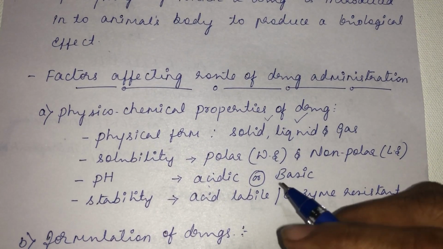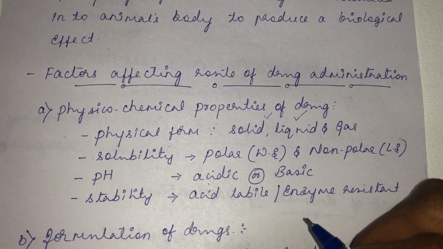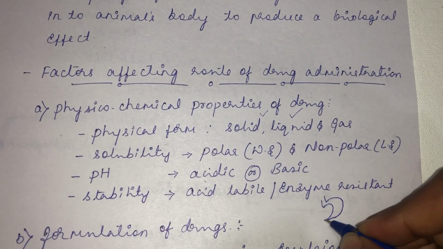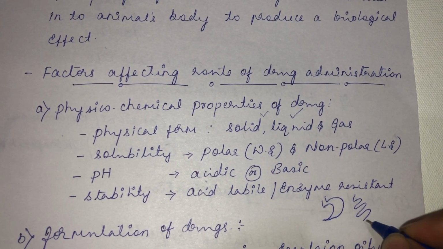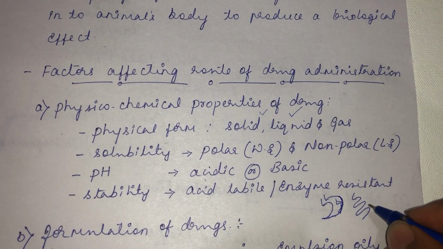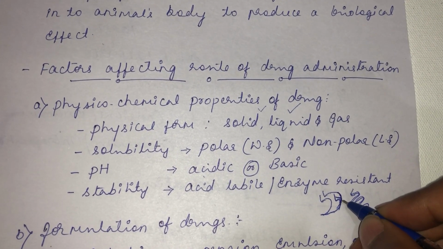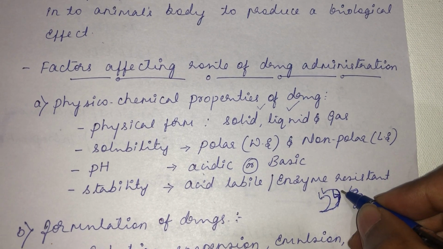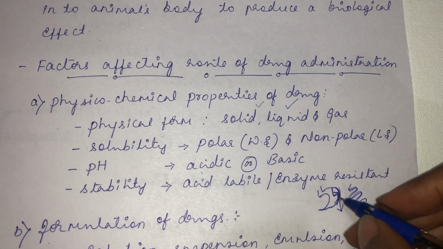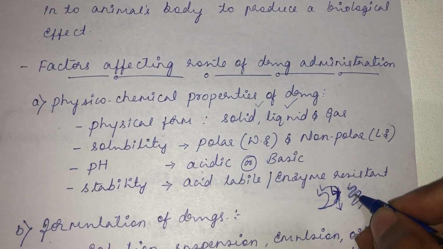For example, you are giving a tablet through the oral route. From the oral route it will enter into the stomach or the intestine. So it has to cross the stomach mucosa or the intestinal mucosa, right? So it has to be transported across the cell membrane. The cell membrane is made up of phospholipid or lipoprotein, which is lipid soluble in nature. So if a drug is lipid soluble, it will easily transport across the stomach mucosa or intestinal mucosa.